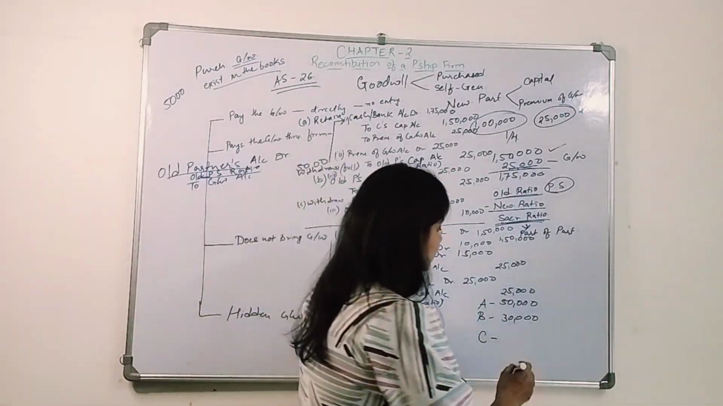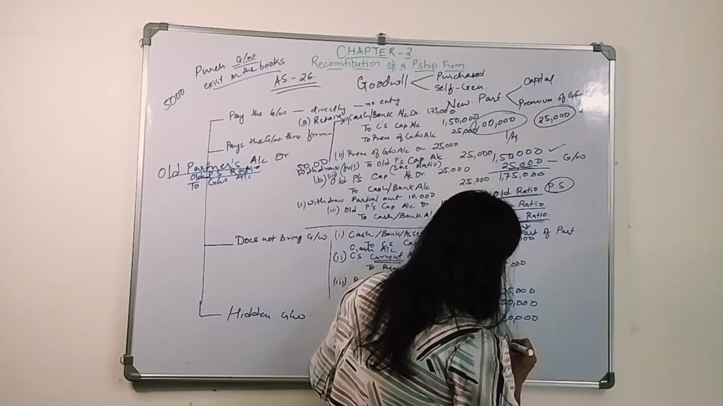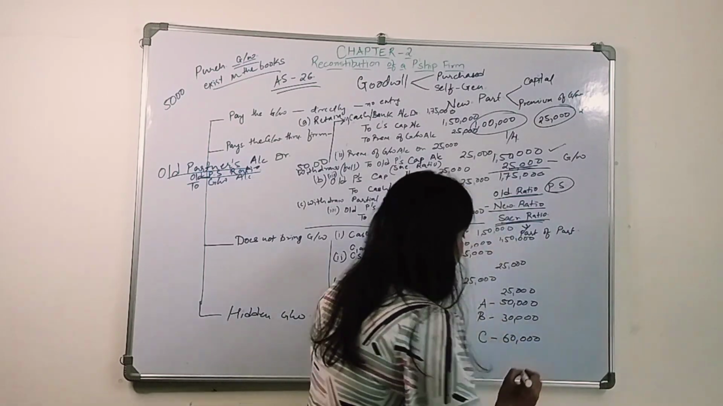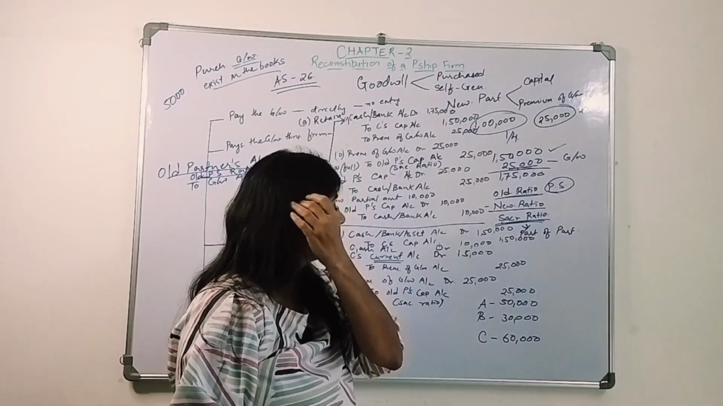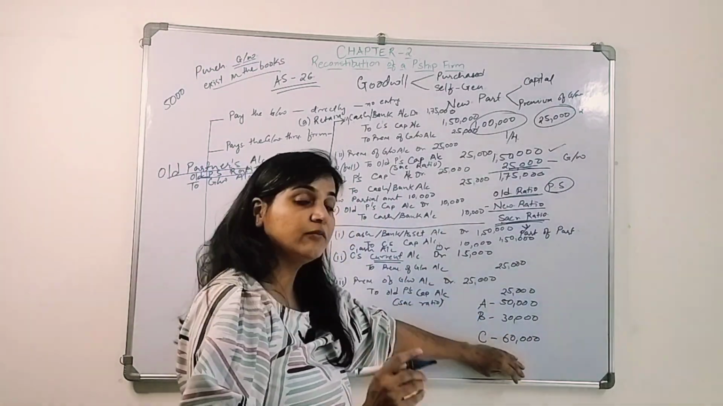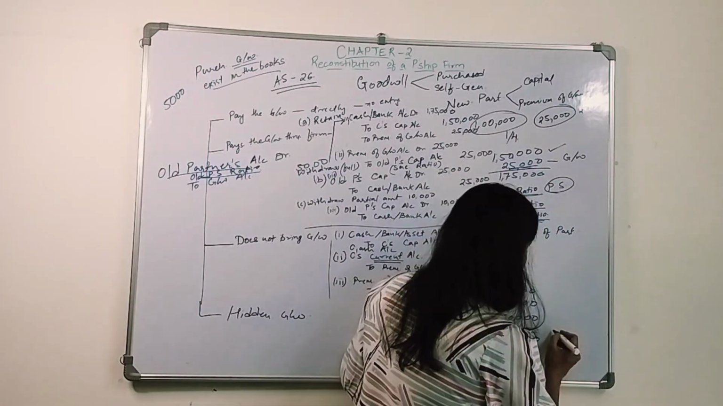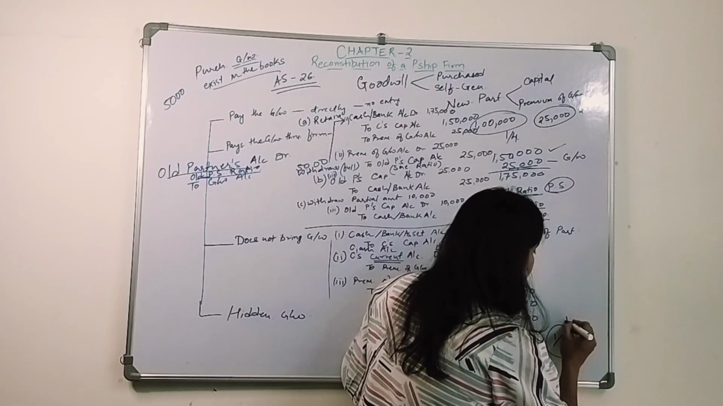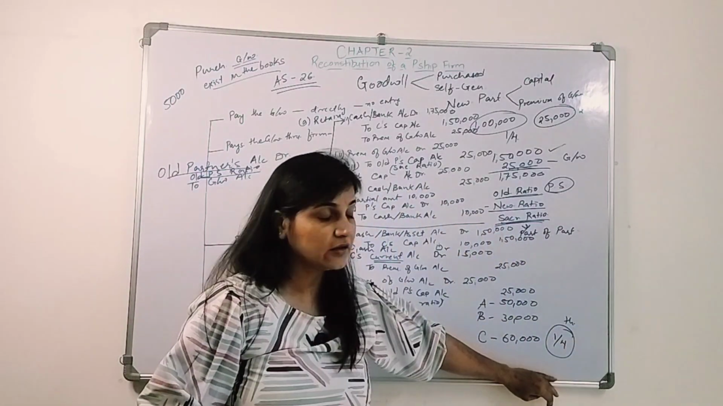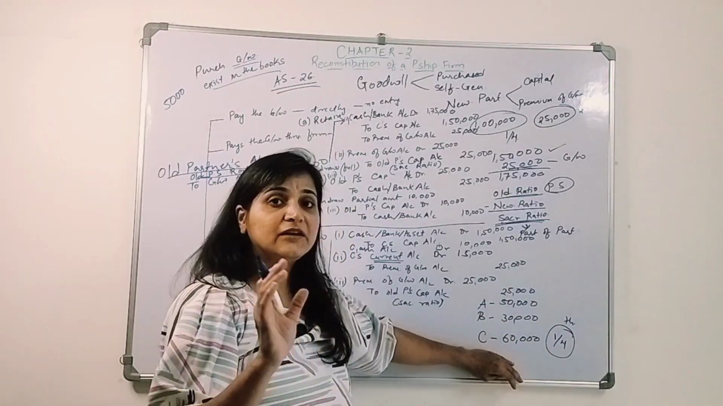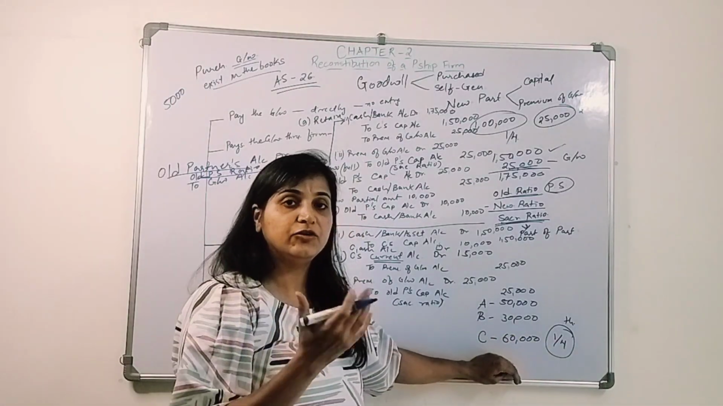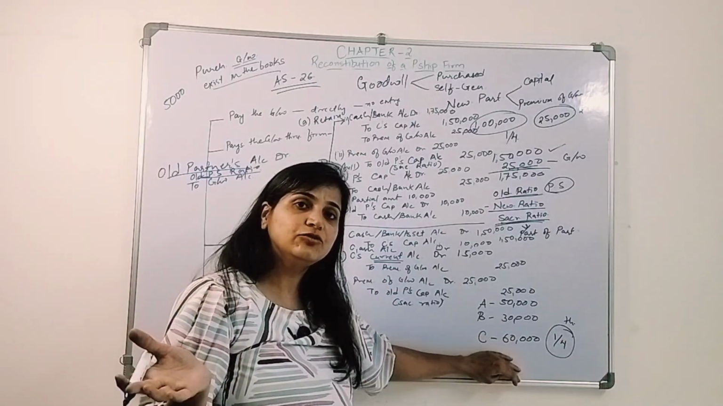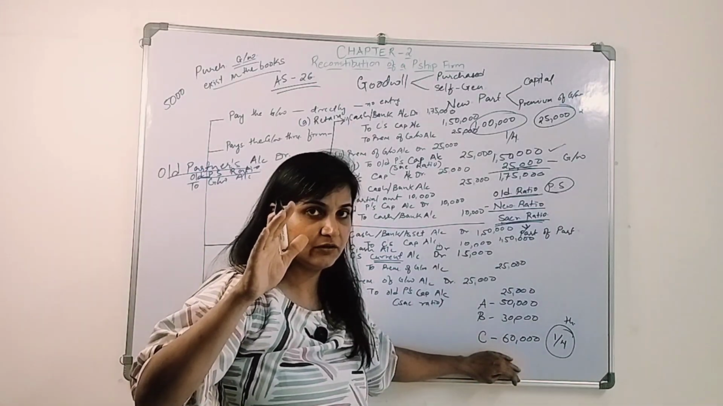Now C enters the business and brings, let's say, 60,000. And how much profit is he sharing? His share of profit is 1/4. Now we don't know the goodwill amount, and we need to find it out. We don't know what the goodwill amount is in this case, so we will do it the reverse way.